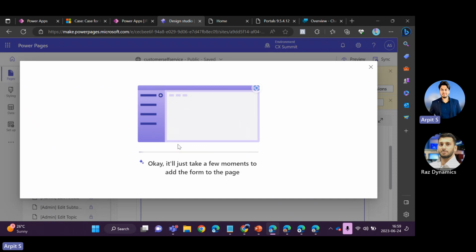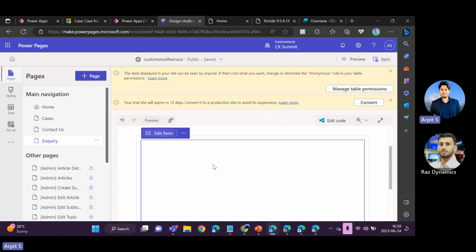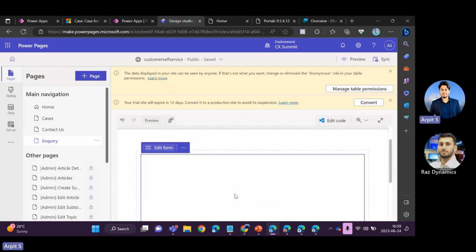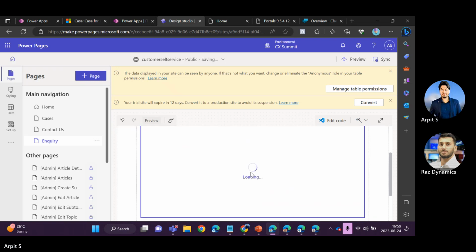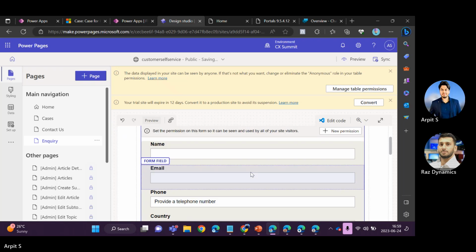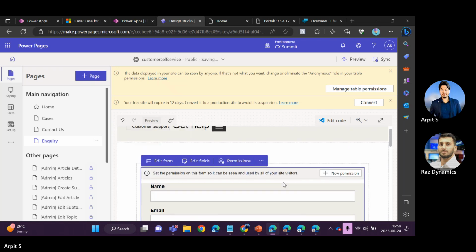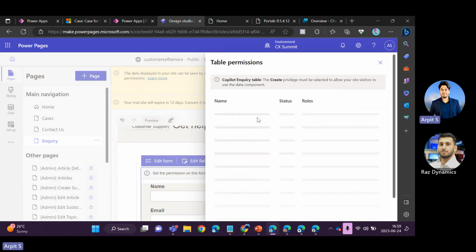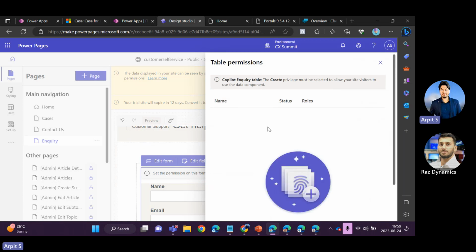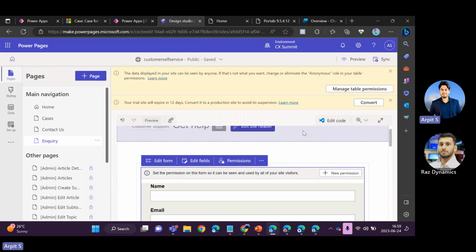Okay, so while it's being created, it's already there, I guess. And I can set the permission as well quickly so that it should be visible to the respective team. So let me sync this for now.